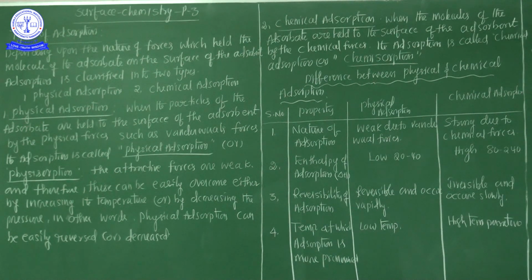For example, a chalk piece dipped into colored water. The colored water is adsorbed on the surface of the chalk. It's not a bulk phenomenon. It is only a surface phenomenon. So that's why adsorption is a surface phenomenon, but absorption is a complete phenomenon. It's a bulk phenomenon, completely absorbed. For example, sponge and water is absorption. Chalk and colored water is adsorption.